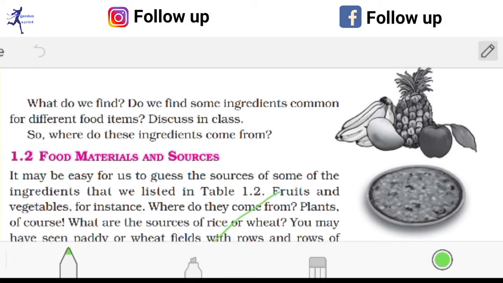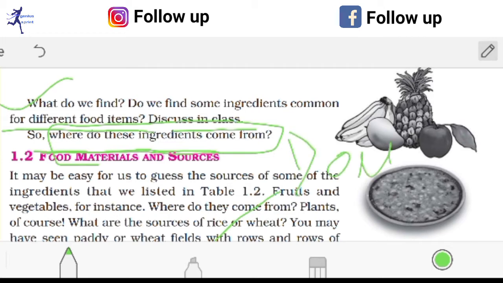Here, what do you find? Do you find some of these ingredients common for different food items? Discuss in class. Where do these ingredients come from? Okay, so I hope you have understood. Suppose you have made a curry, then the necessary ingredients that we have already discussed, you have learned where they come from. Suppose one ingredient necessary for you is oil. So oil, where does oil come from?